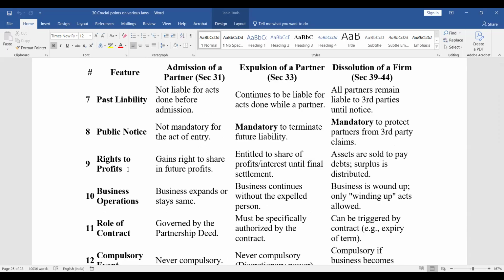Right to profits. Admission, gains right to share in future profits. Expulsion, entitled to share of profits or interest until final settlement. Dissolution, assets are sold to pay debts. Surplus is distributed. Business operations: admission, business expands or stays same. Expulsion, business continues without the expelled person. Dissolution, business is wound up, only winding up acts allowed.